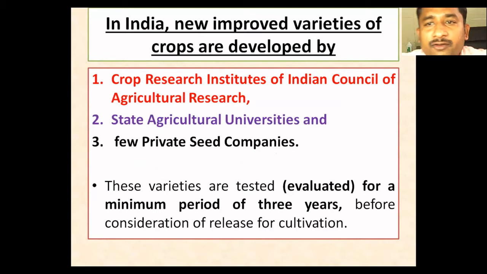In India, new improved varieties of crops are developed by these major institutes: for example, the crop research institutes of ICAR, the Indian Council of Agricultural Research, who are solely responsible for that, along with state agricultural universities and a few private seed companies. These varieties are tested and evaluated for a minimum period of 3 years. This needs to be remembered: the minimum testing period is 3 years.